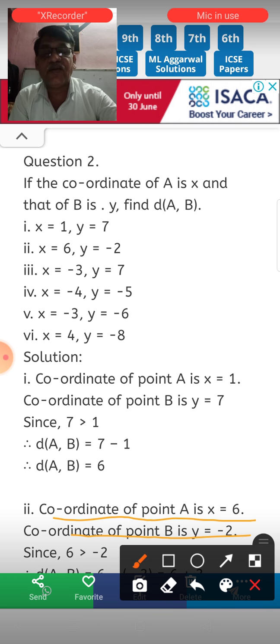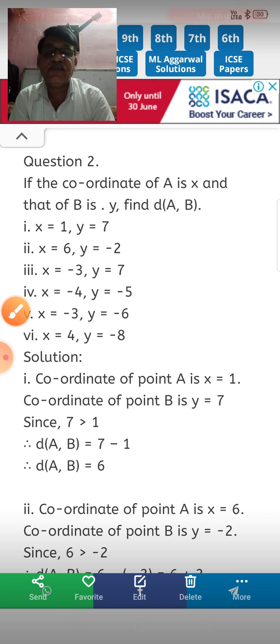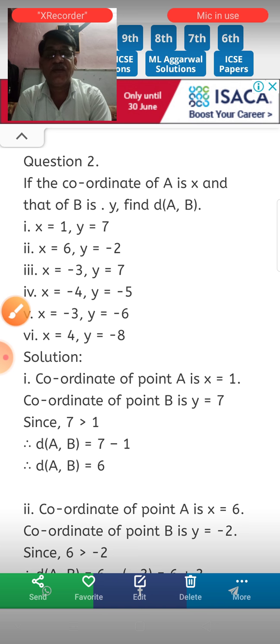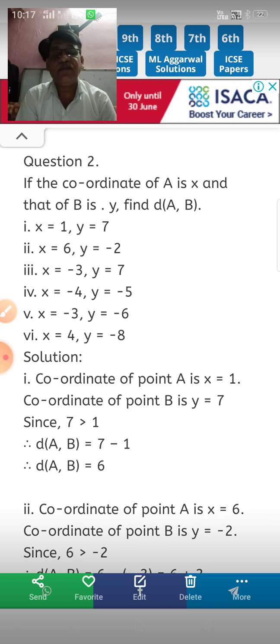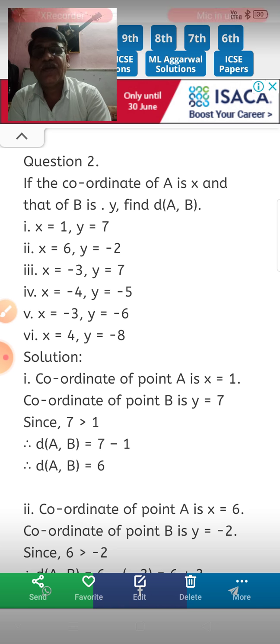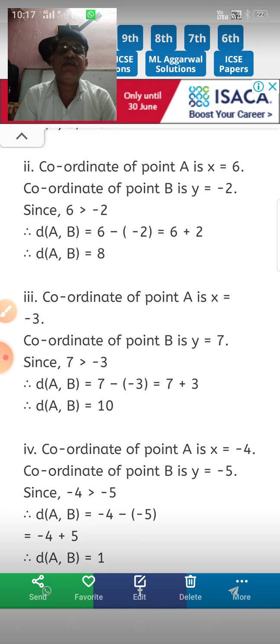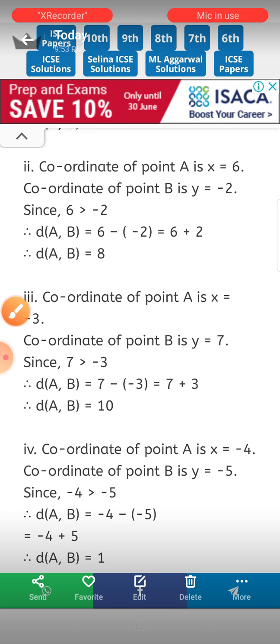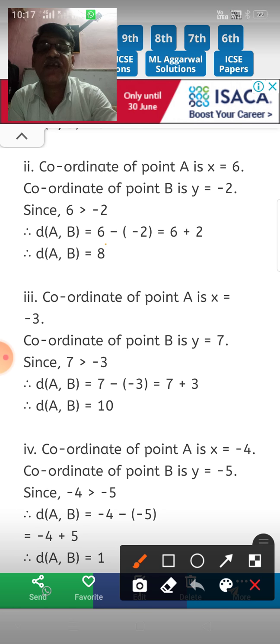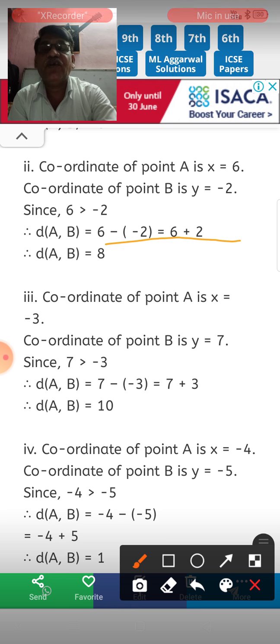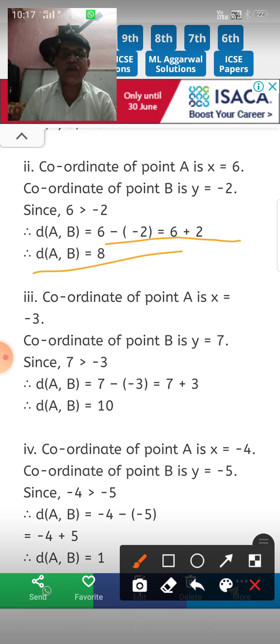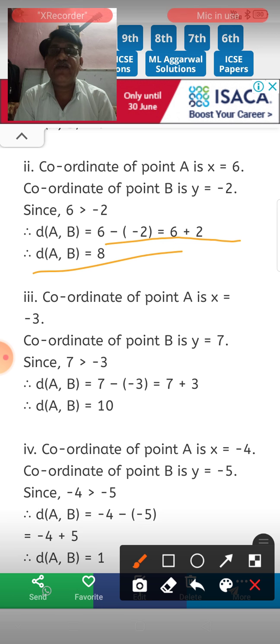So you have to find out the distance AB. Since 6 is greater than minus 2, therefore you can say that distance AB is equal to 6 minus minus 2. 6 minus minus 2 means 6 plus 2. So distance AB is equal to 8.